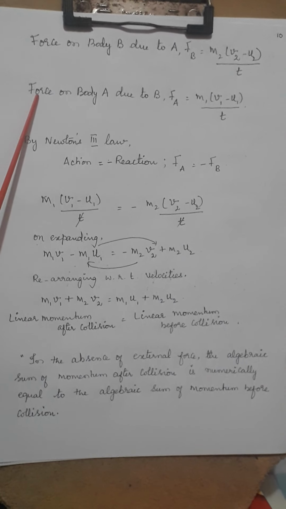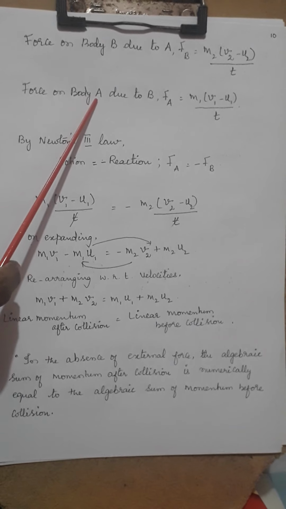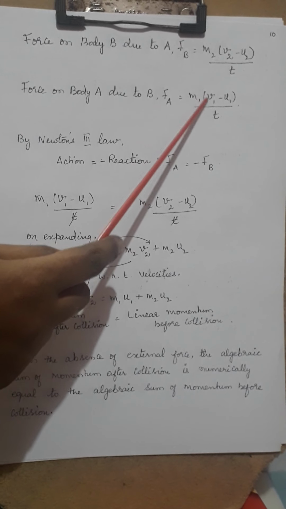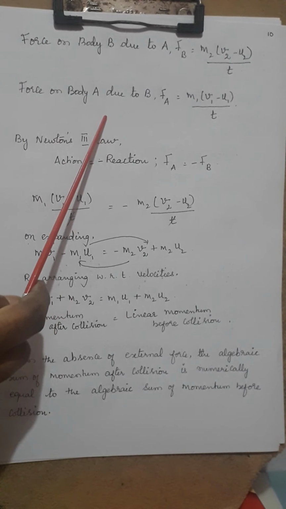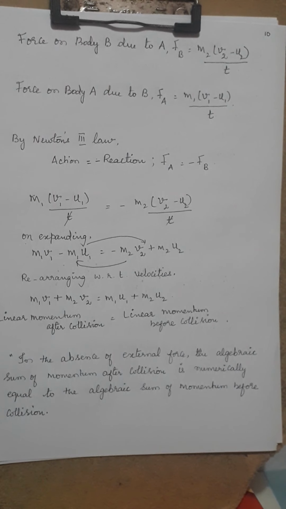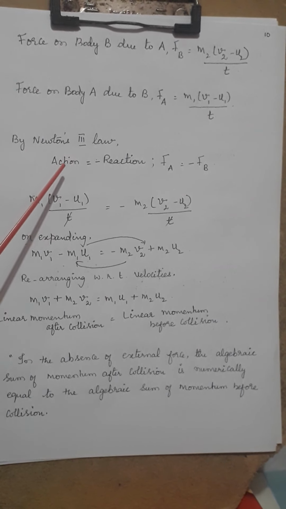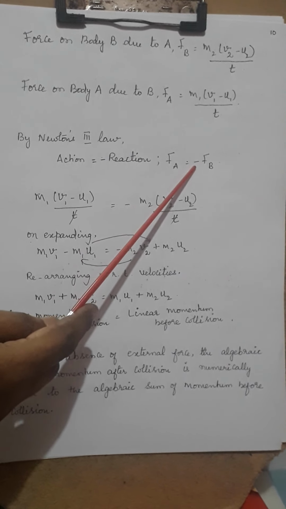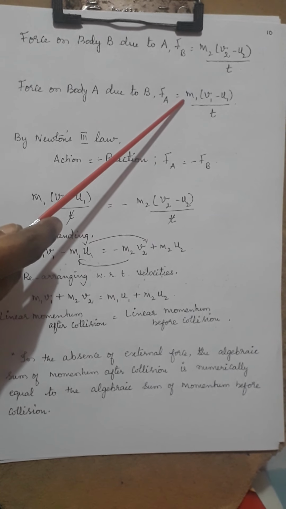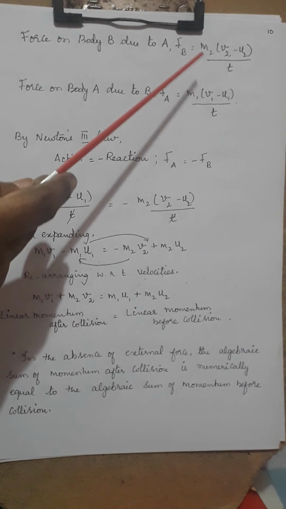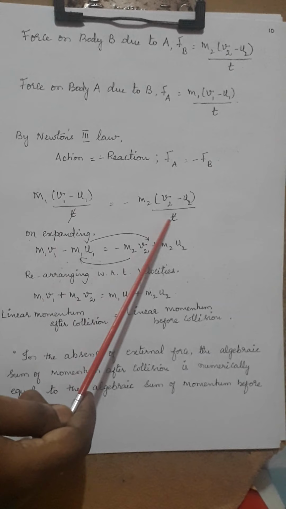Now what is the force which is acting on the particle A that I should find out, which is Fa, will be equal to m1 into (v1 minus u1) by t. So this is also by the definition of the second law that you have considered, F is equal to m into a. Now what did we learn in Newton's third law of motion here? Action will be equal to minus of reaction. So Fa will be equal to minus Fb. So I am just going to substitute the value of Fb here.